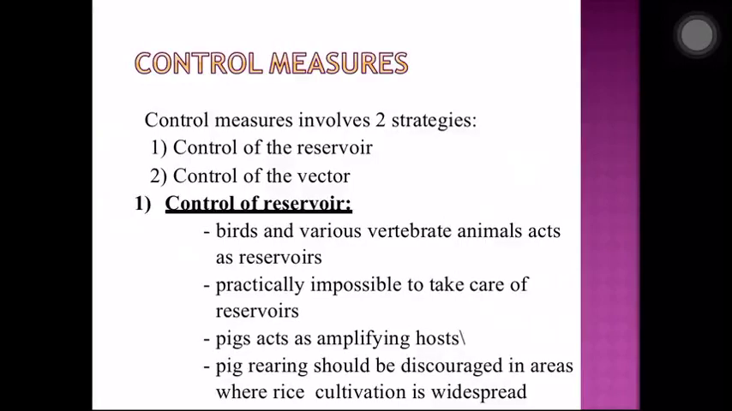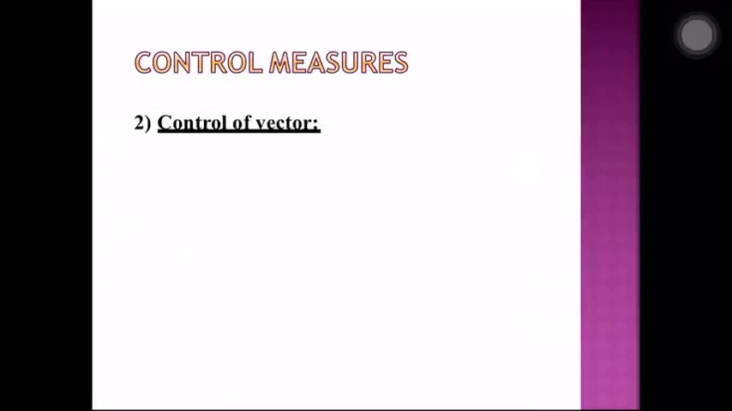But pigs are the amplifying hosts, so you can advise people that pig rearing should be discouraged in areas where rice cultivation is widespread. Why are pig rearing and rice cultivation linked here? Where there is rice cultivation, you can see a lot of mosquitoes, and they bite the pig and maintain the cycle of infection. They pick up the infection from the pig, and again these mosquitoes bite human beings and transmit the infection. So this is about controlling the reservoir.